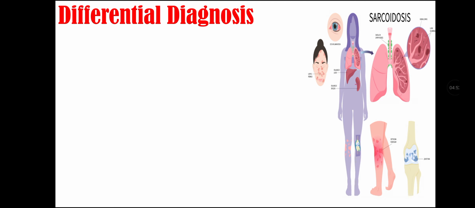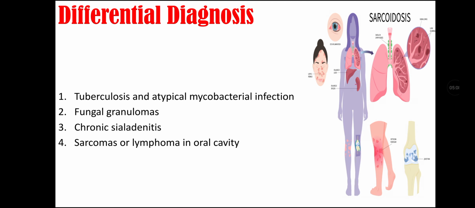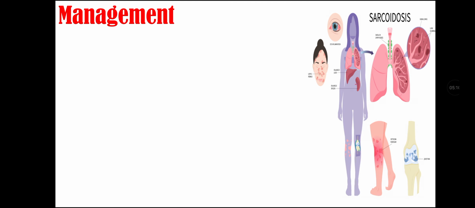Differential diagnosis of sarcoidosis. It needs to be differentiated from tuberculosis and atypical mycobacterial infection, from fungal granulomas, from chronic cellulitis, from sarcomas or lymphomas in oral cavity.